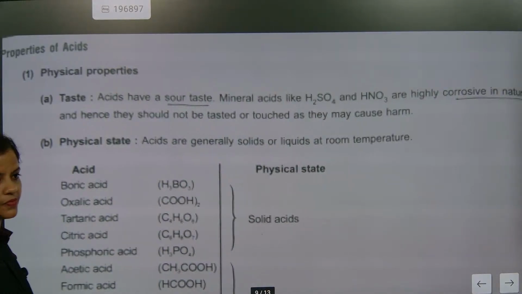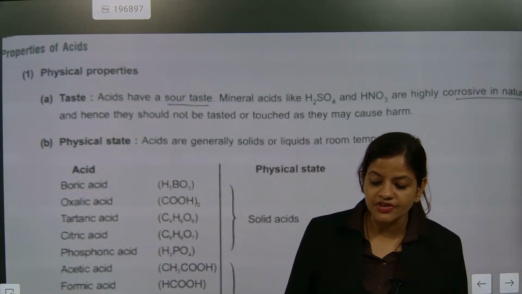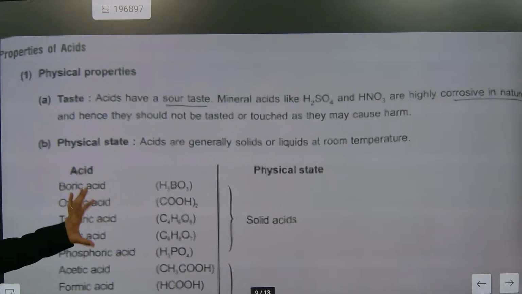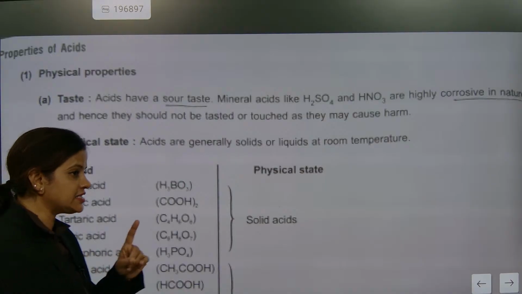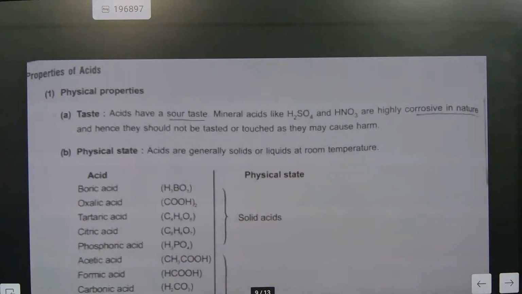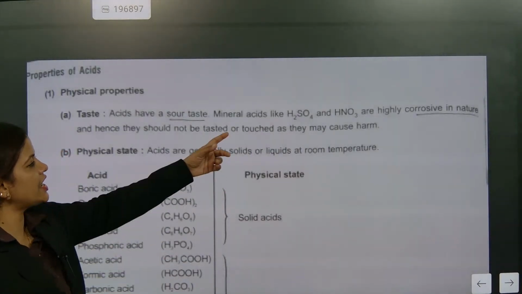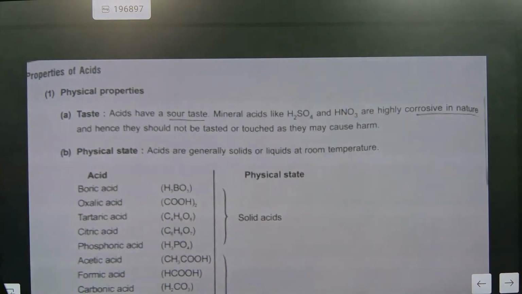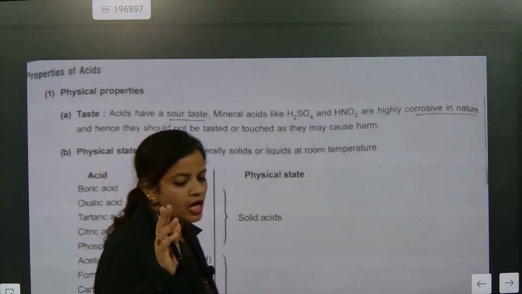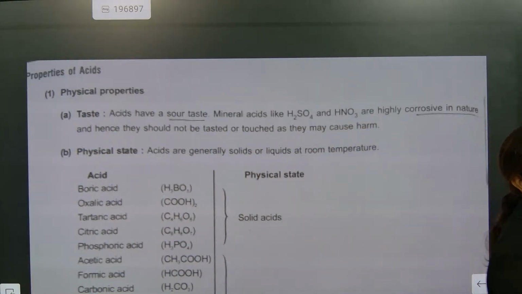Now physical properties. We will be going towards the physical properties here. Now what exactly is a physical property? One more time revision, check this one, beta. You remember this part very nicely. Some acids are solid, some acids are liquid, and some acids are gases. So definitely we will check one time. Can we check taste? What type of taste do acids have? Sour taste. Mineral acids like H2SO4 and nitric acid are corrosive in nature and they are not soapy to touch. They should not be tasted because acids are always corrosive in nature. Understood?